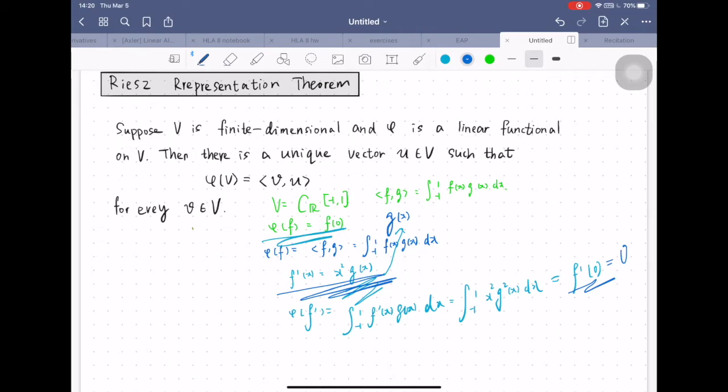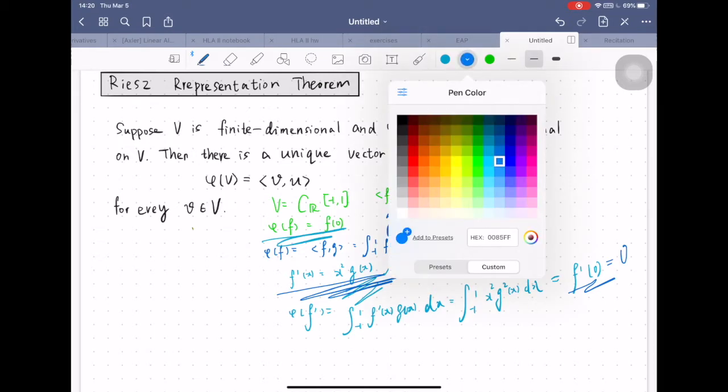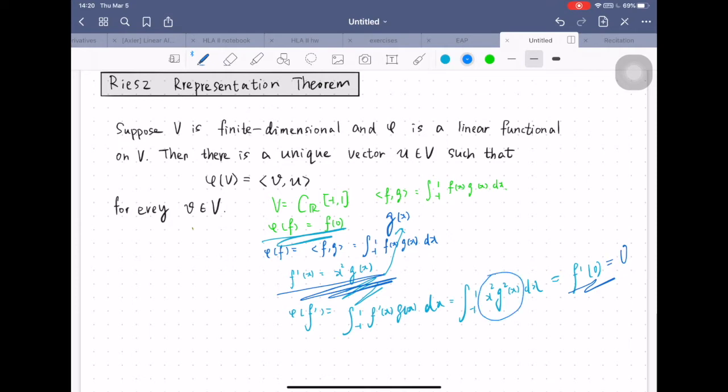Okay, now here's the trick. The trick is x squared times g squared must be a number that is larger or equal to 0.